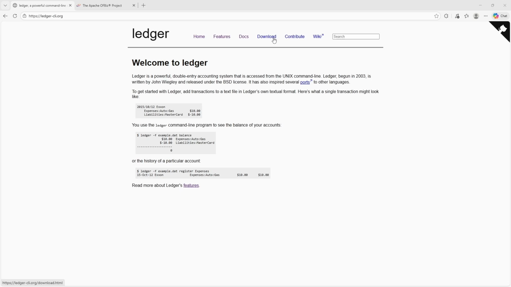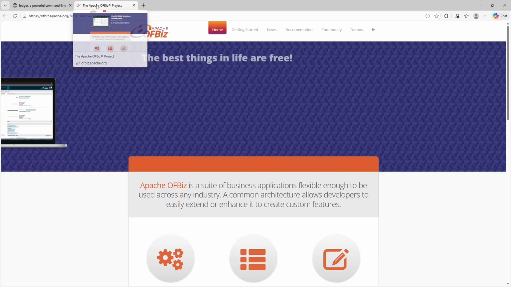Because Ledger works entirely with plain text files and runs from the command line, there are no hosting costs unless you personally choose to store your data remotely. From a pricing standpoint, Ledger is as simple and transparent as software gets, $0 forever, with full access to everything it can do. Now let's compare that to Apache OFBiz pricing.